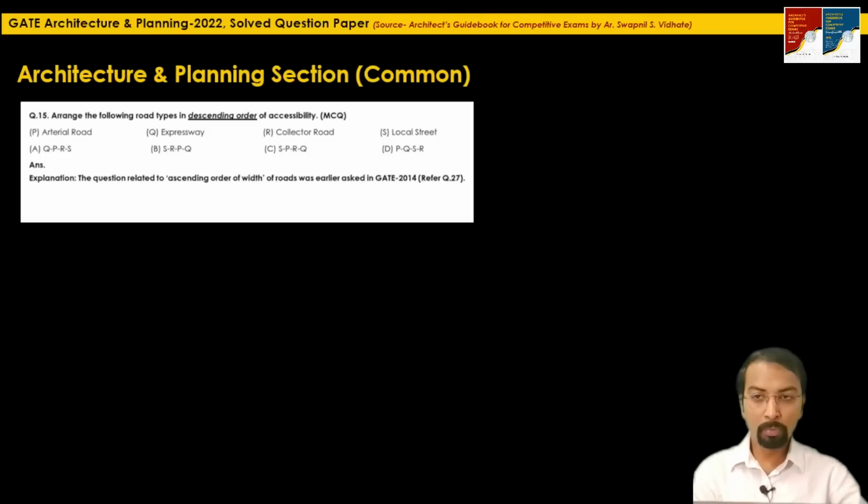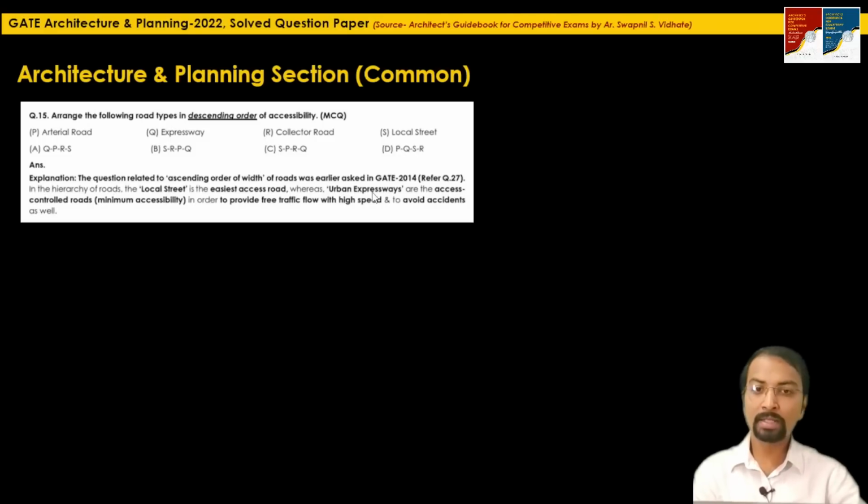But here they are asking descending order of accessibility, not descending order of width. The local street is the easiest access road, whereas the urban expressways are access controlled, with minimum accessibility, because the traffic is moving at a higher speed, and to avoid accidents, the entries and exits are kept as minimum as possible.